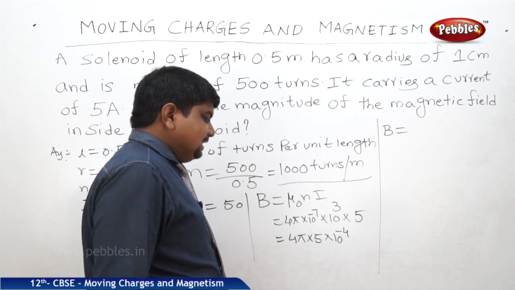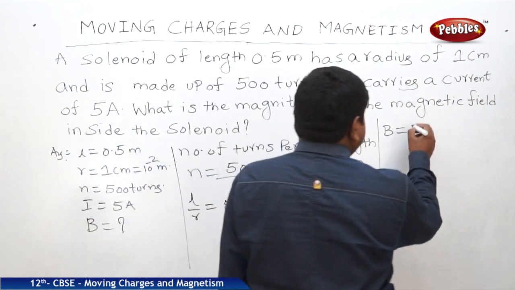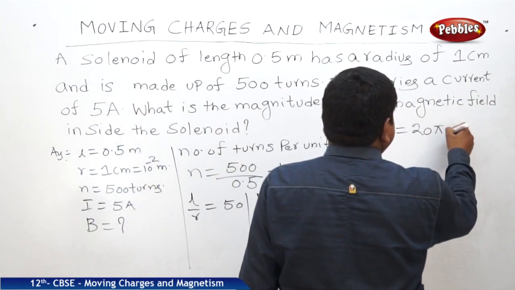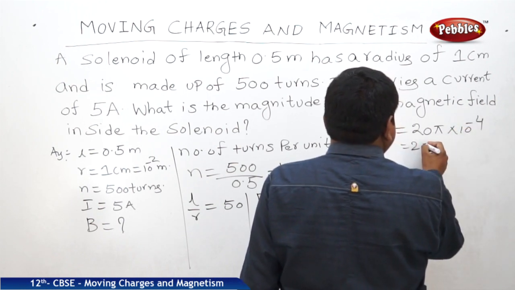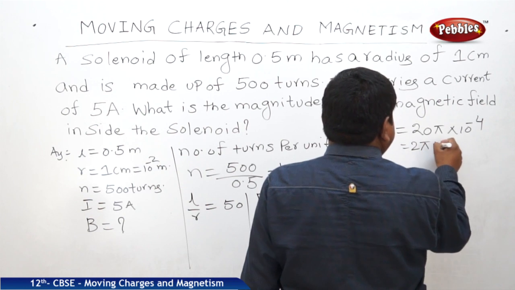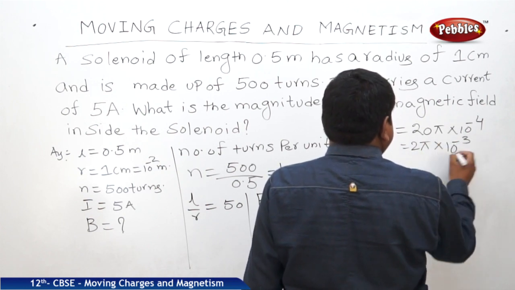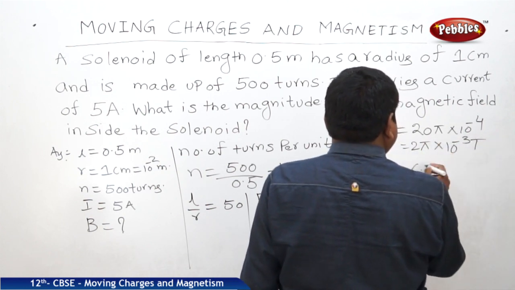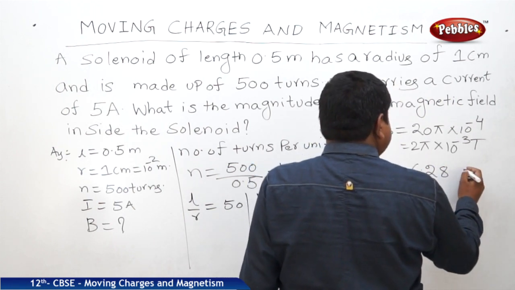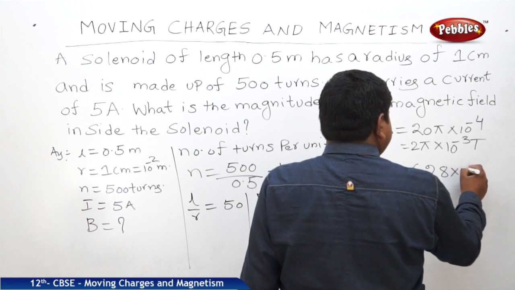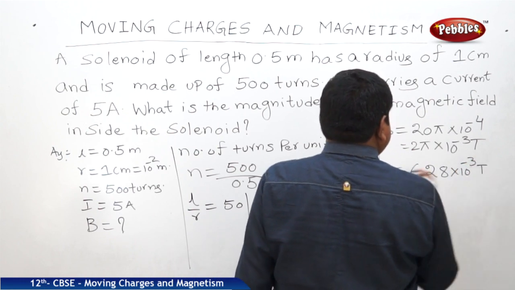Twenty pi into 10 to the power of minus 4. So 2 pi into 10 to the power of minus 3. That is 6.28 into 10 to the power of minus 3 Tesla.